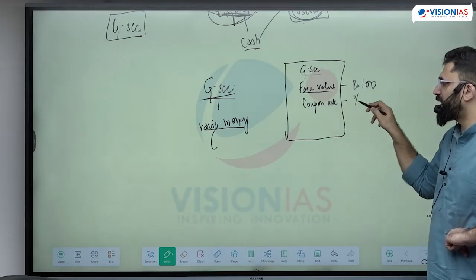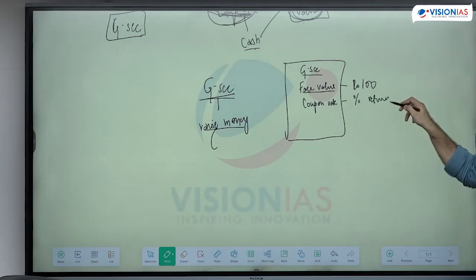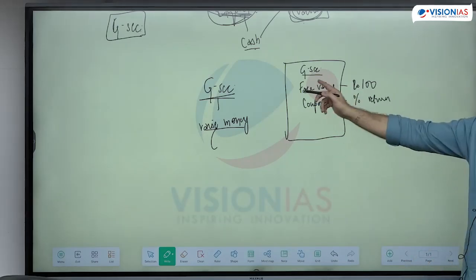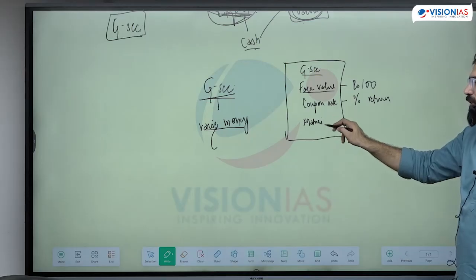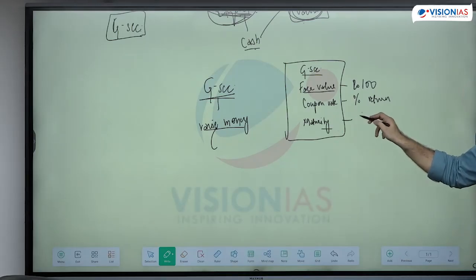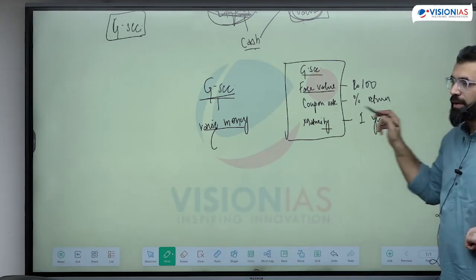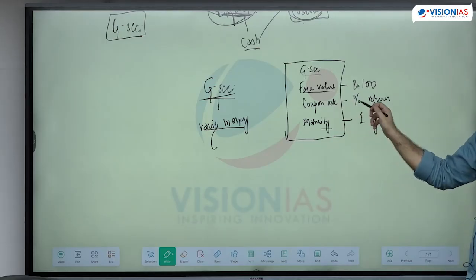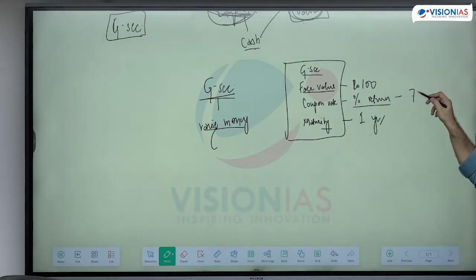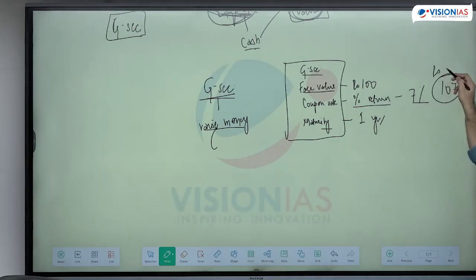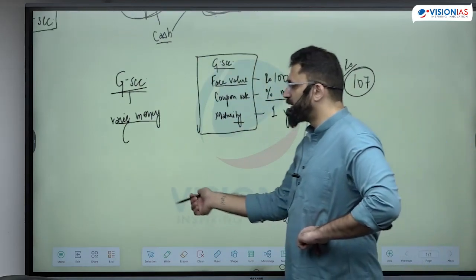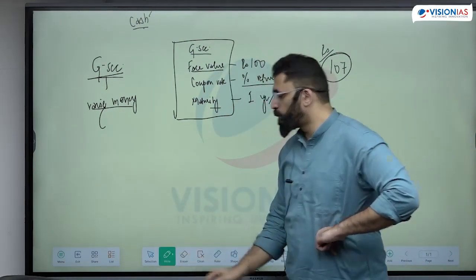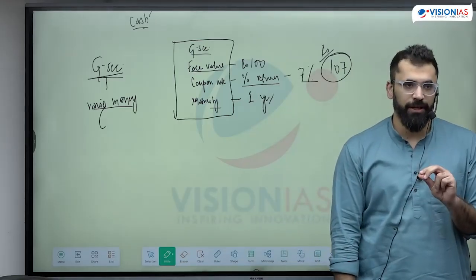This is the percentage return you are offering on the bond. And you are taking money for some duration. This duration will be its maturity. So if you have taken money for 1 year, you are going to get a 5% return, or whatever return the government is saying, 5, 7, whatever. That means after 1 year, you can take 107 rupees from the government. So any bond has a face value, a coupon rate, and a maturity.